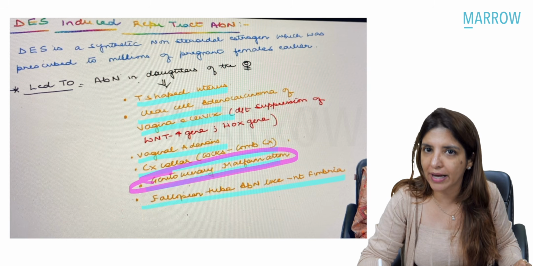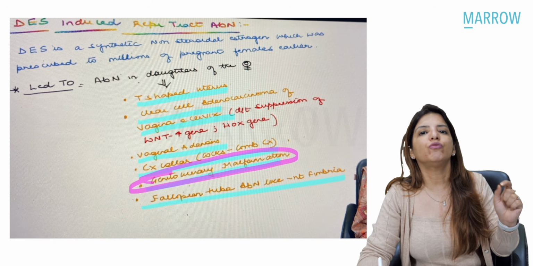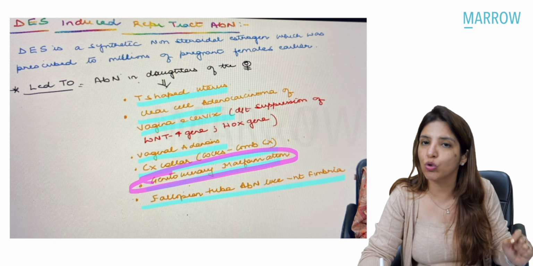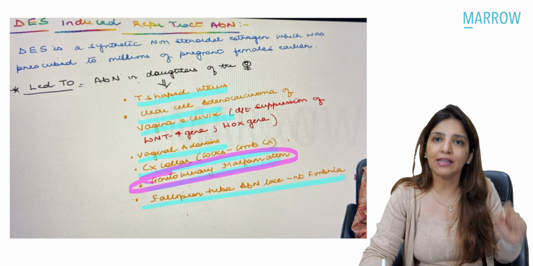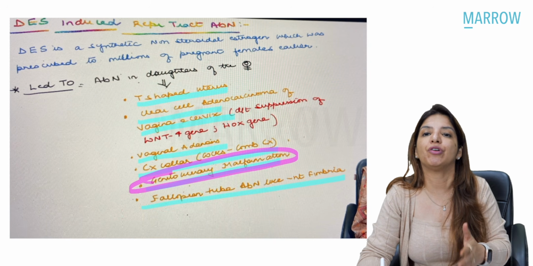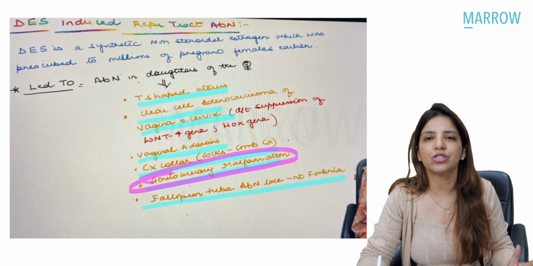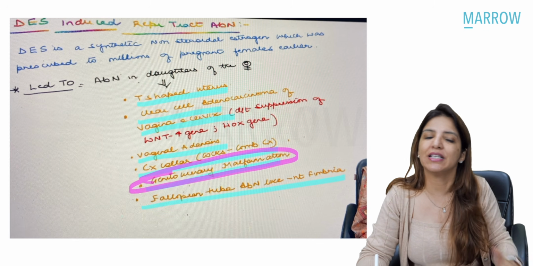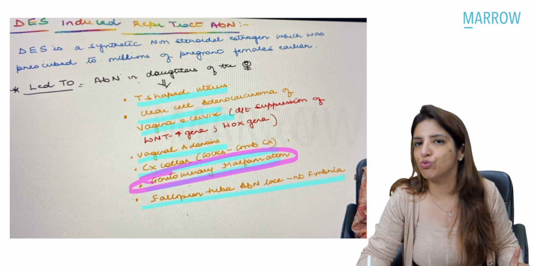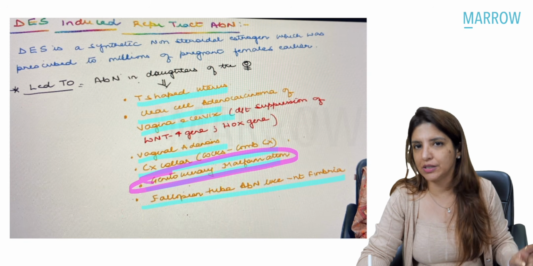Sometimes you get a question from the previous Q bank. And if the question is picked up from the previous Q bank, the question may say all of the following abnormalities are seen in a female fetus exposed to DES except. In that question, because that was picked up from a previous Q bank, the answer would be renal anomalies. But now the studies have shown that renal anomalies can be seen in a female fetus who was exposed to DES. So remember both these things.